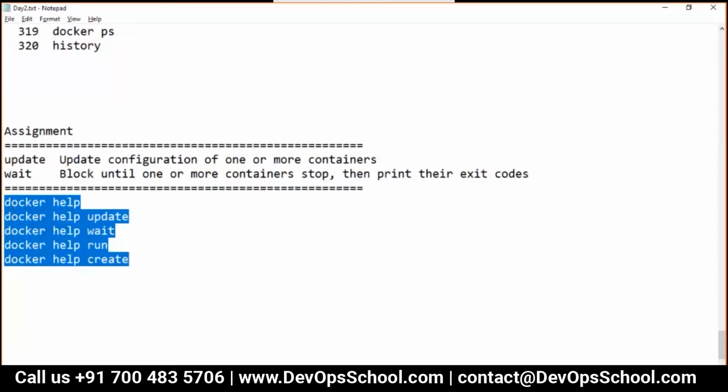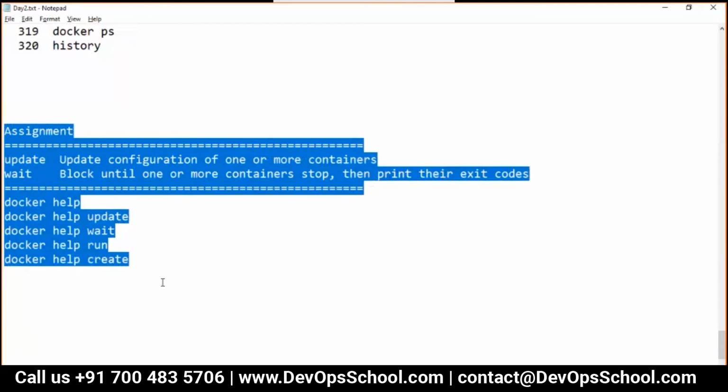Okay, so guys, this will be the assignment. At the end of the demo, you can do that. Are you ready for this assignment at a later point of time, everyone? Guys, are you there? Okay, great.